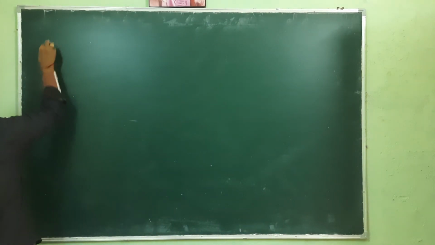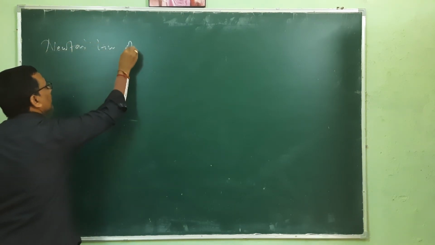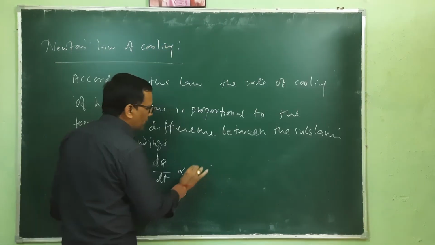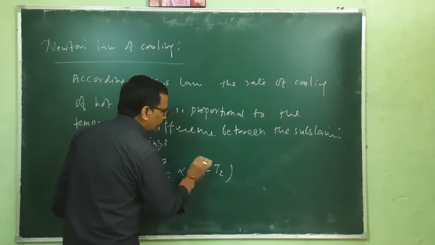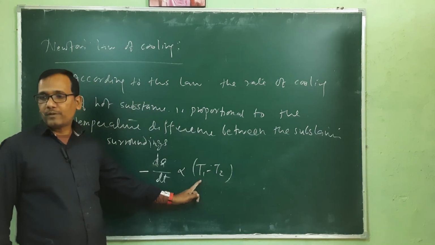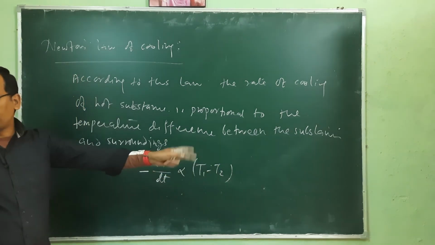So Newton's law of cooling. T1 minus T2. T1 is the temperature of the substance, and T2 is the temperature of its surrounding.